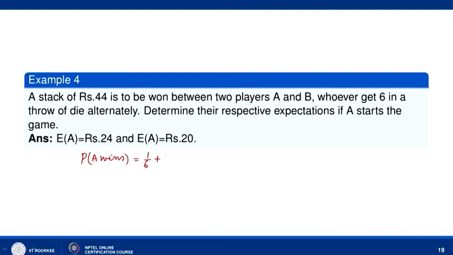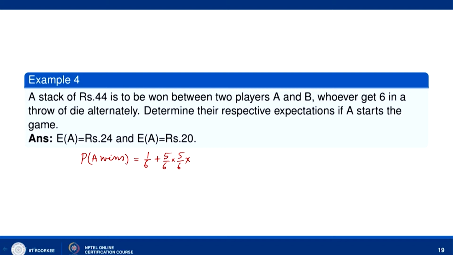So, in the next case what will happen? 5 by 6. Because if in the first throw he does not get 6, the probability will be 5 by 6, and then B will get a chance. B should also not get 6, so the probability will be 5 by 6, and then A gets the chance.